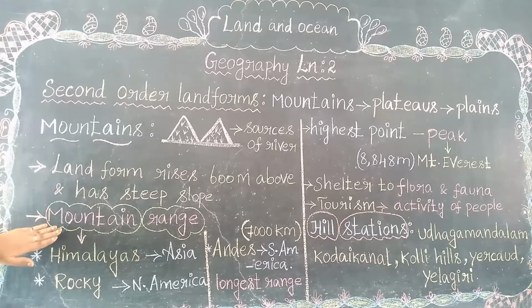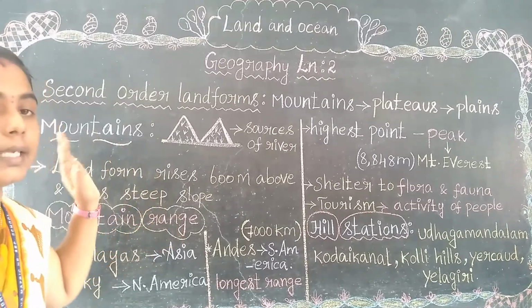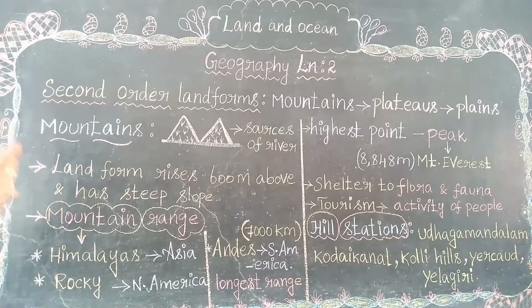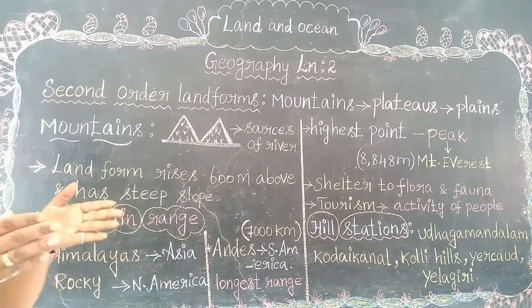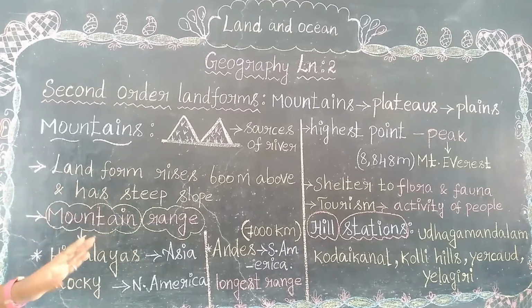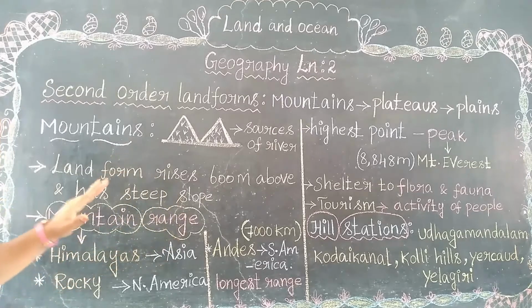Let's see about the mountain range. Mountain means hills, the chillest place, where people go to visit. Mountain range always explains its range.